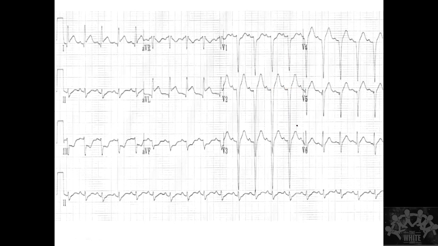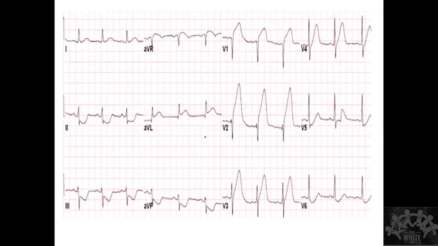I think this is my last ECG. You tell me now, where all you're seeing elevations. Here you see, this is my baseline. Here you're seeing how much? 1, 2, 3, 4 millimeters, 4 to 5 millimeters there. And then you're seeing ST depressions in 2, 3, AVF. You're seeing ST elevations in V1, V2, V3.